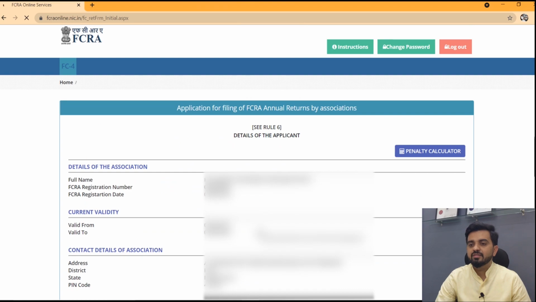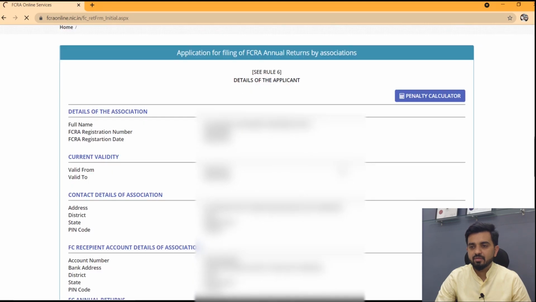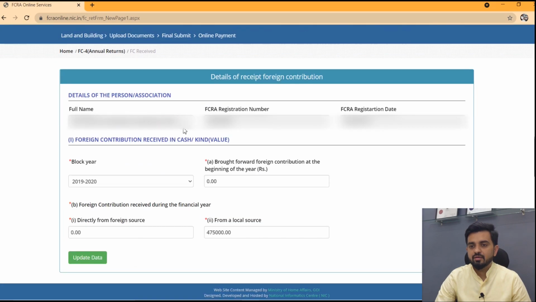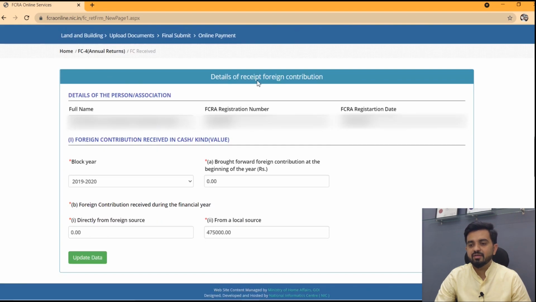Click. This is the penalty warning tab. You just have to confirm this, which we have earlier discussed in our video: 1 lakh or 5% of foreign contribution, etc. Now this is the first tab of FC4, and this return is a tab-wise form. 15 to 16 tabs are over here almost. In this first tab, you just have to bifurcate foreign contribution into directly from foreign source and from local source.